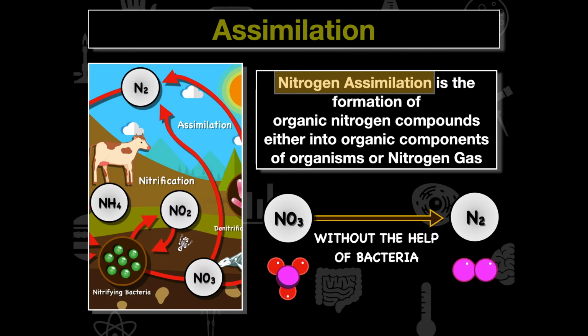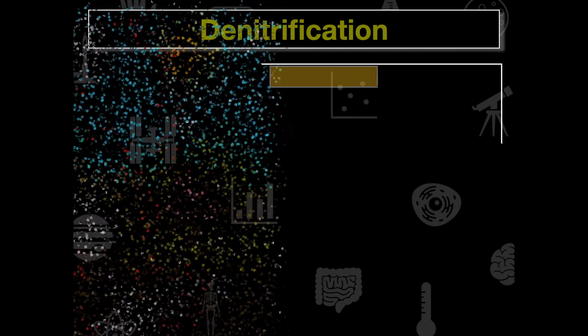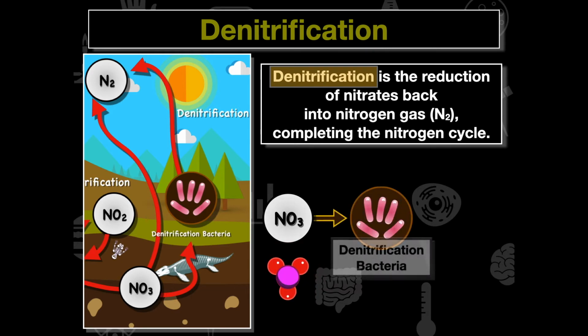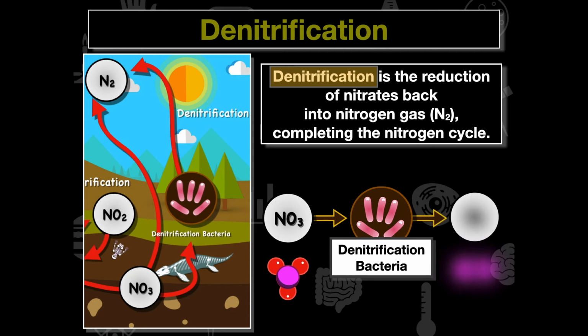into organic organisms. Now, this last process that we talk about here is denitrification, and it's the reduction of nitrates back into nitrogen gas. And this is going to complete the nitrogen cycle. So we're going from NO3, we're using the denitrification bacteria, and we are converting it back into our N2 gas there. And we can see that this is going to complete this cycle, converting back to nitrogen gas, so that way we can go through this whole process again and take some of that gas and incorporate it into plants. So this entire process, remember, it's cyclical, and denitrification bacteria are completing the process.